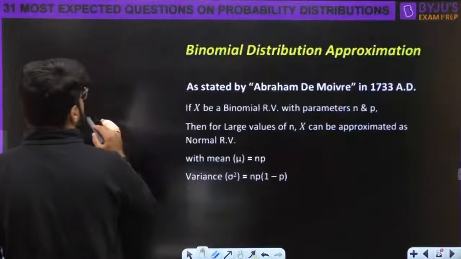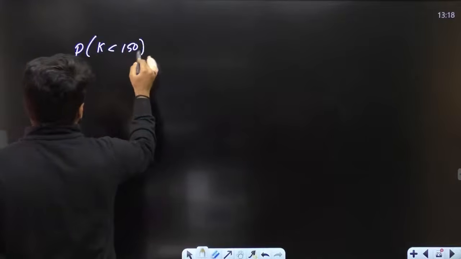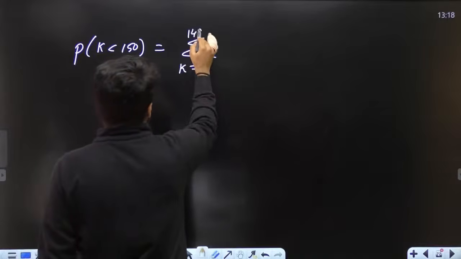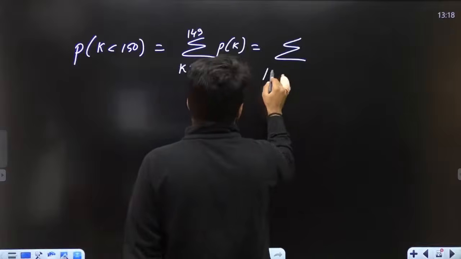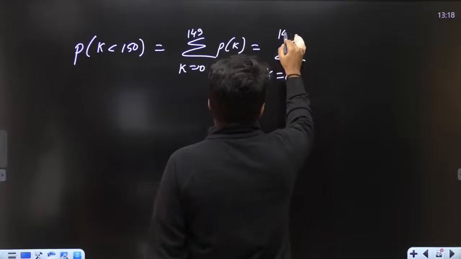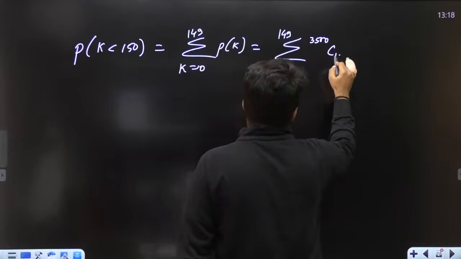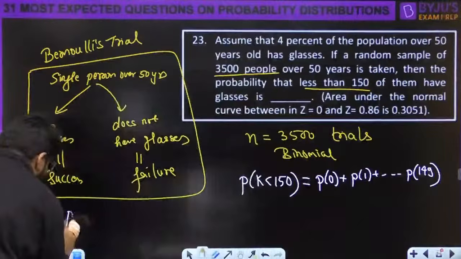So here it looks like probability k less than 150, which is summation k equal to 0 to 149 of p of k. And what is the p of k formula? P of k formula will be NCk, N is 3500 Ck, p is the probability of success. P कितना हो जाएगा वो लिख देता हूं मैं आपके लिए.